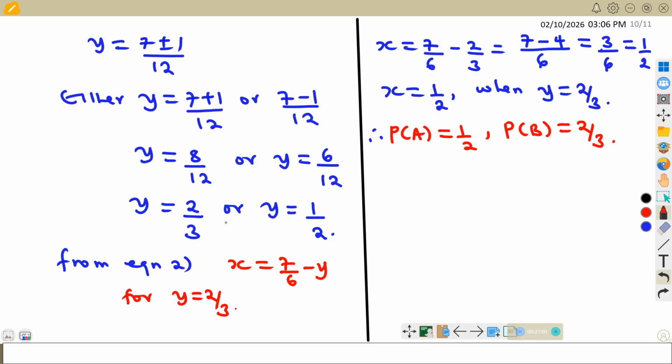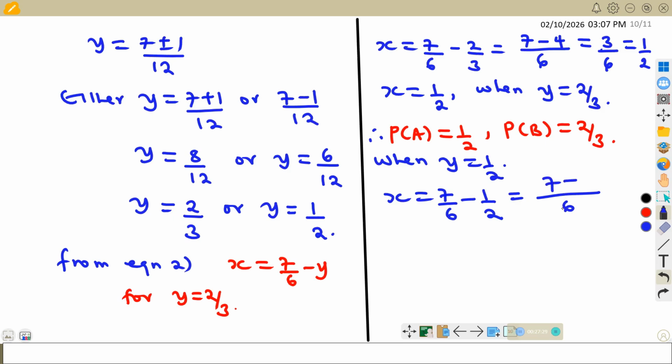But we also have when y is a half. So now let us look at when y is a half. When y is a half, what will be x? X is 7 over 6 minus a half from here. So we are putting y equal to a half. By LCM, still 6 divided by 6 is 1, times that is 7. 6 divided by 2, 3 times that is 3.